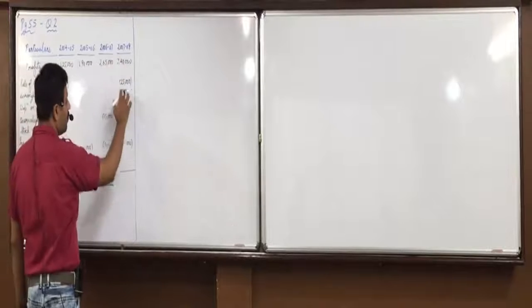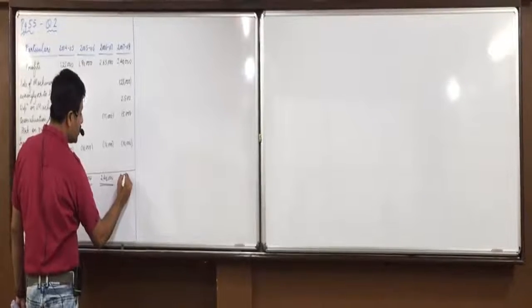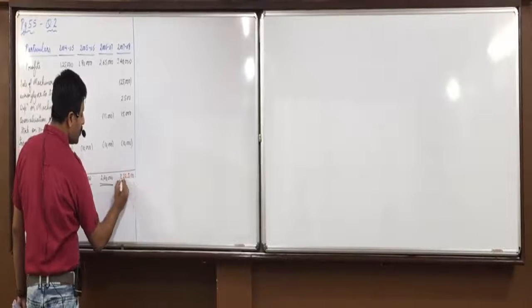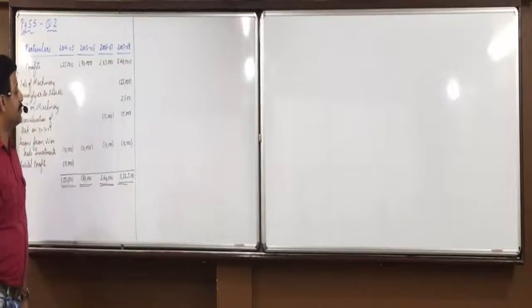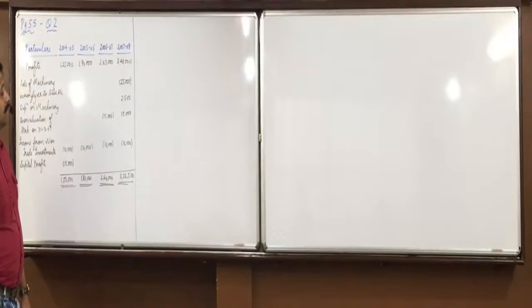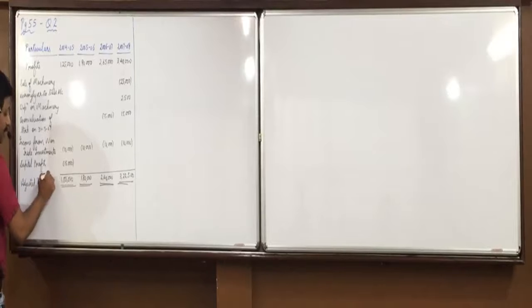And 340 minus 25, 3,500, 3,22,500. So everyone is clear with this? So these are what? These are adjusted profits.